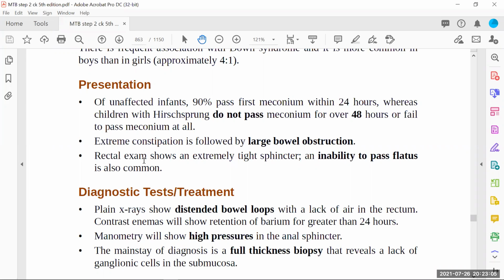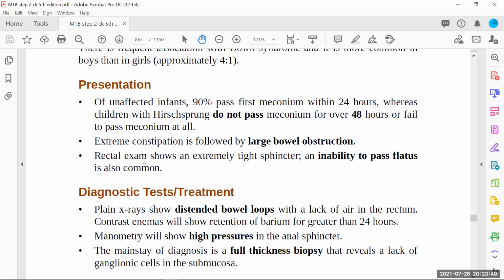But what we usually see once we do the rectal examination, once the doctor passes his finger inside the rectum, then soon after removing the finger, the baby passes the flatus, and a lot of stool comes out as soon as the finger is removed. That will give you a clue that there was obstruction. Just by introducing the finger, the plexus is stimulated, the parasympathetic activity is generated, and what will happen? The baby just passes the stool.